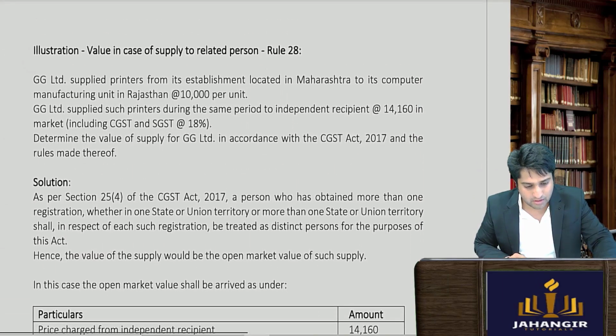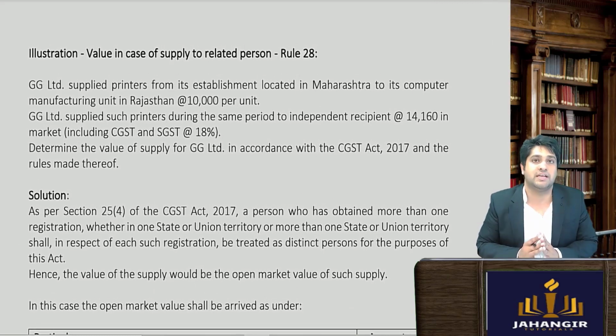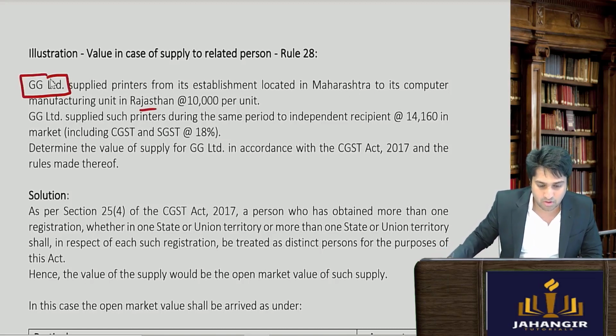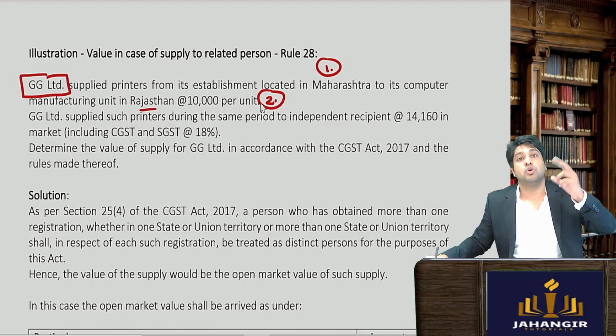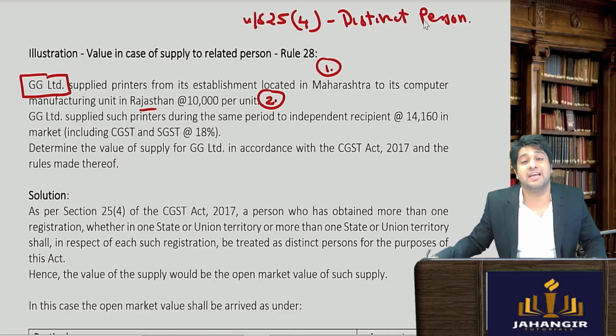Now, rule number 28 के थोड़े examples and situational problems देखते हैं, and I want you to try and tell me what the answer will be. GG Limited supplied printers from its establishment located in Maharashtra to its manufacturing unit in Rajasthan. तो ये GG Limited, उसका एक establishment महाराष्ट्र में है और दूसरा establishment राजस्थान में है. तो कहना है ये दोनों ही distinct persons होंगे. So as per section 25 subsection 4, it says that these will be distinct persons where they have the same PAN card but different GSTN numbers.